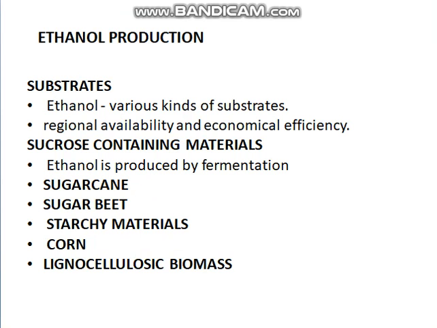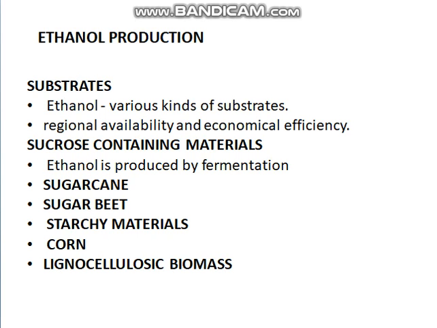Ethanol production process. Just as food is for us, the microorganism requires food in the form of substrates. Various kinds of substrates are used for the ethanol fermentation process. Mainly, the substrate choice must be based on their regional availability and economic efficiency. So, there are a lot of substrates used.